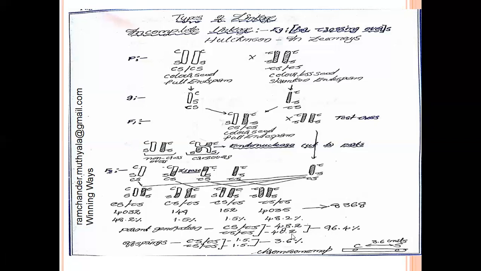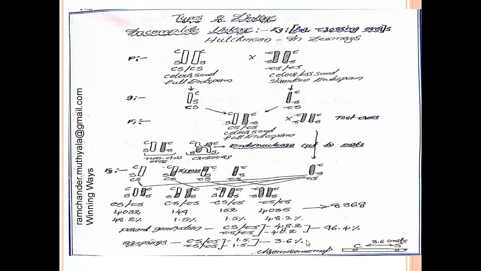If linkage percentage is exactly 100, they cannot produce new offspring or new recombinants in the F2 generation. If the linkage percentage is below 100, they can produce new offspring. Here, below 100 means 96.4. So it is not 100. The linkage percentage is not 100. It is below 100. So they can produce new offspring or new recombinants.